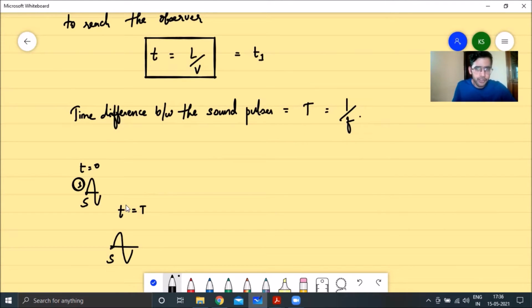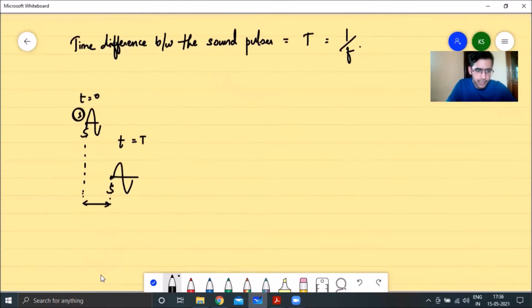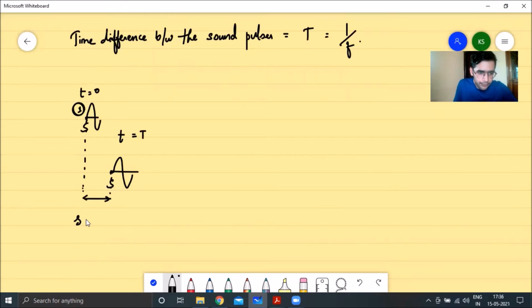And in the time it took for the second wave pulse to be emitted, the source would have covered a particular distance. The source would have traveled a certain distance forward as your source is moving with an acceleration a. What distance would your source cover during this time? Using the formula of kinematics, S is equal to ut plus half at squared. But we are considering the source at the instant when its velocity was 0, so the distance the source covers during this time would be equal to half a capital T squared.